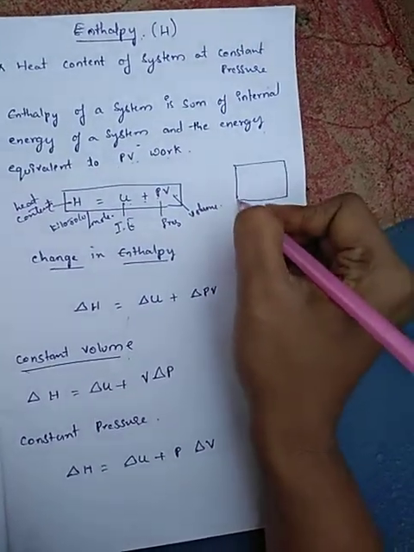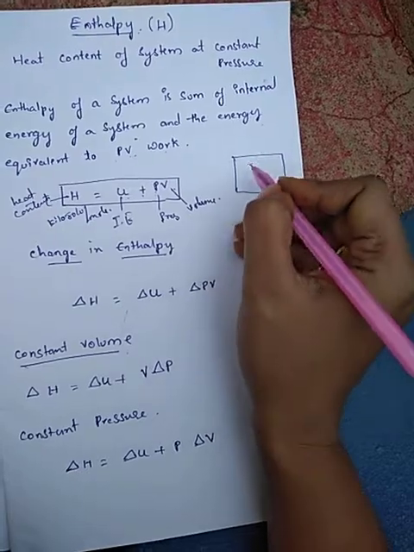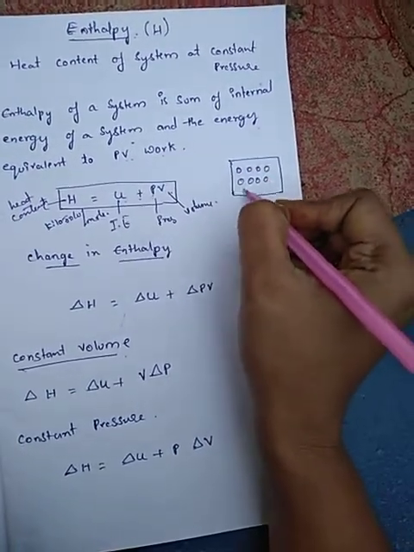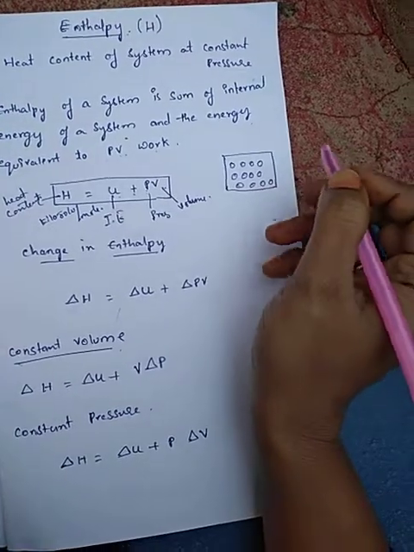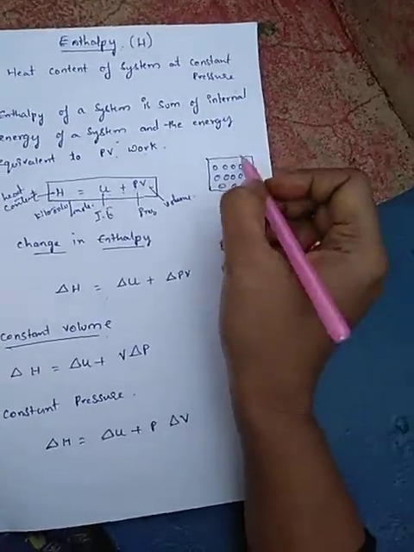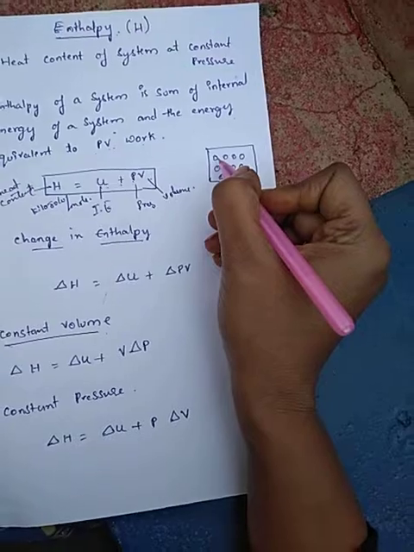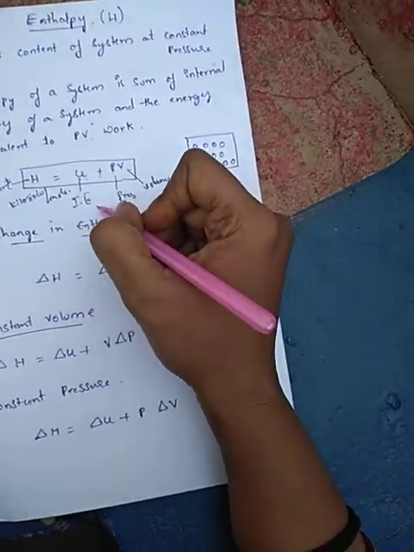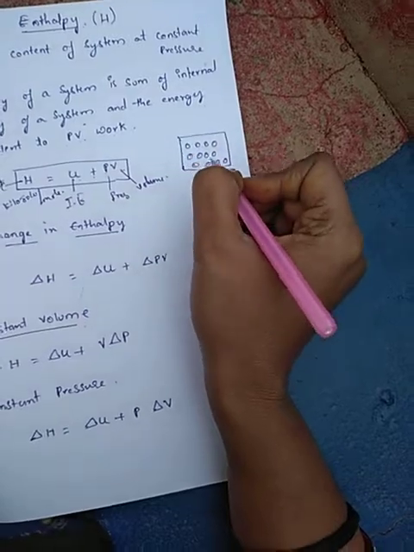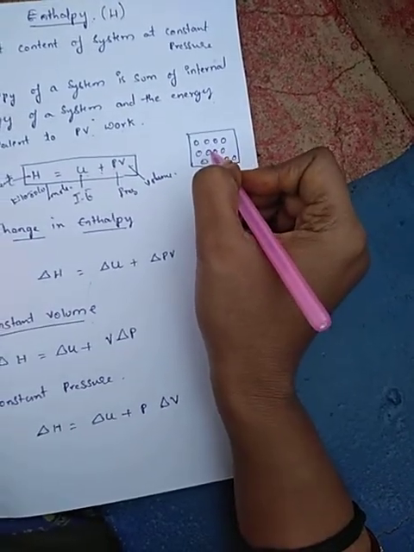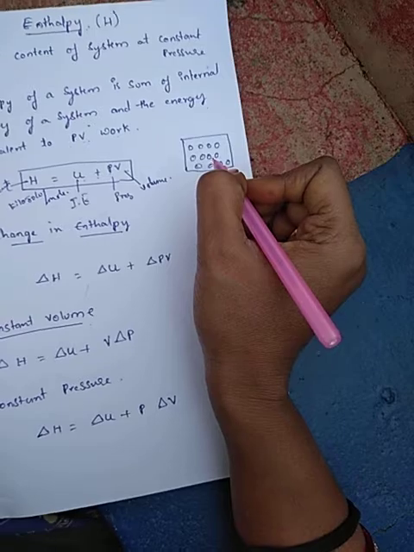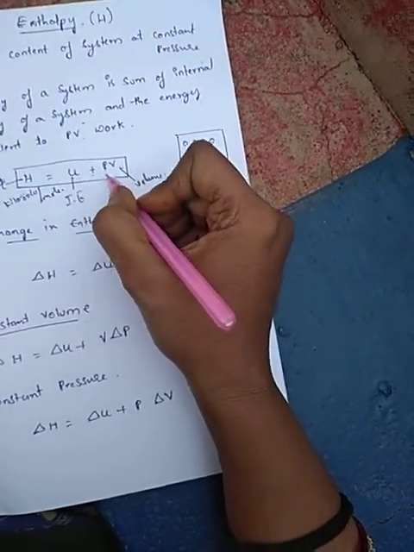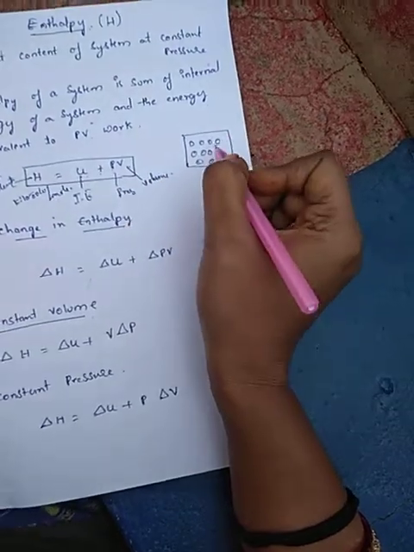This is a system. Inside the system, you have taken a gas, and the molecules which are present show some amount of energy, either kinetic energy, potential energy, whatever energy it is. So it is showing a little bit of energy inside it. So we are naming it the internal energy. And at a certain amount of pressure, these molecules are present inside the system with an amount of volume. So enthalpy is nothing but internal energy plus PV, the PV work done.